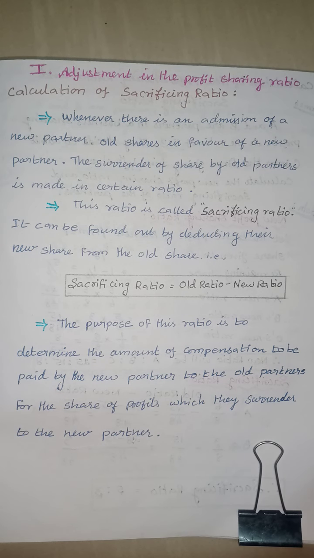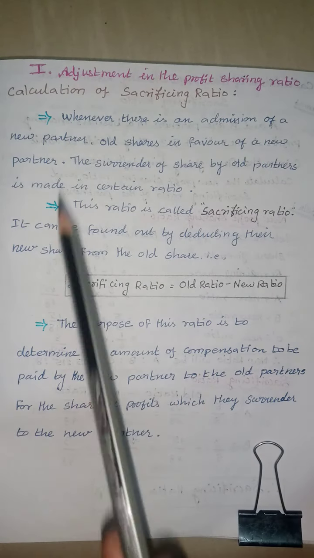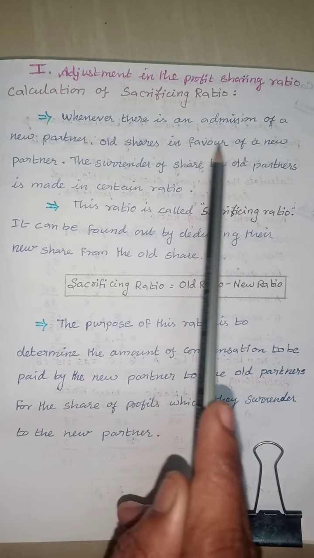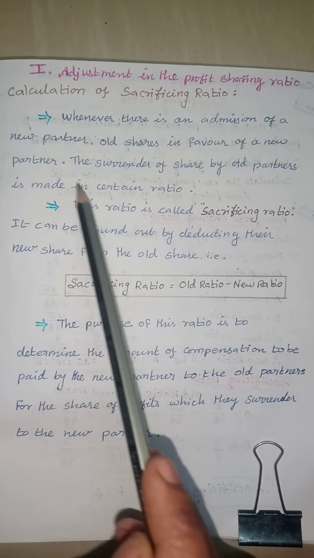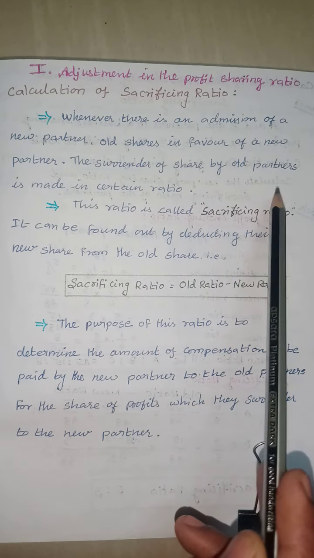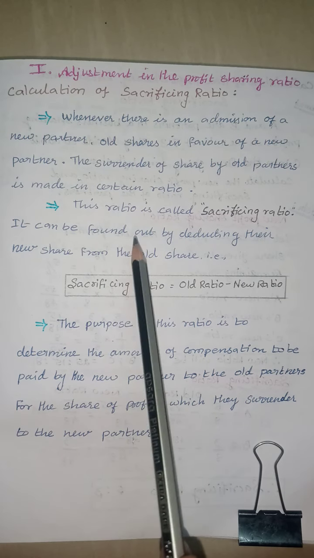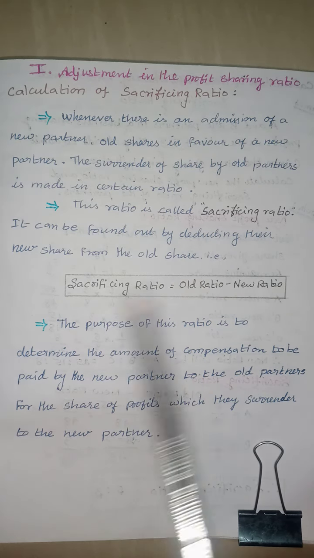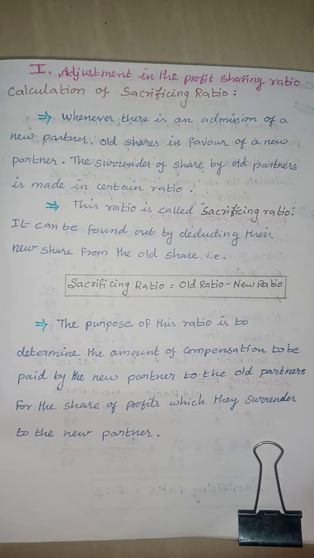We already know the adjustment in the profit sharing ratio, the calculation of the sacrificing ratio. Whenever there is an admission of a new partner, old shares are given in favor of the new partner, and the surrender of share by old partners is made in a certain ratio. This ratio is called the sacrificing ratio. It can be found out by deducting the new share from the old share. That is, sacrificing ratio is old ratio minus new ratio.